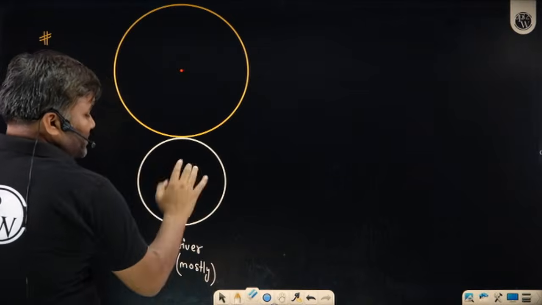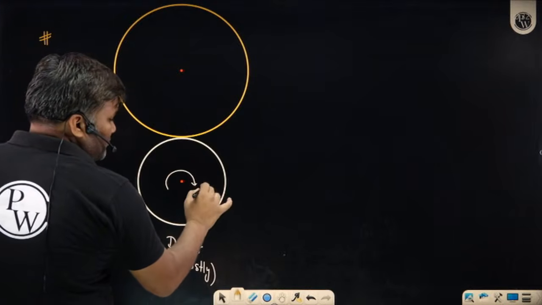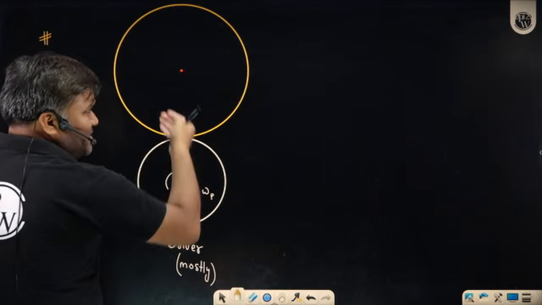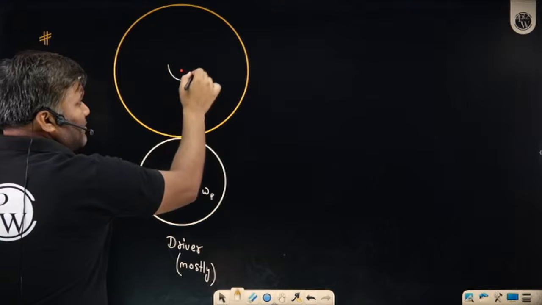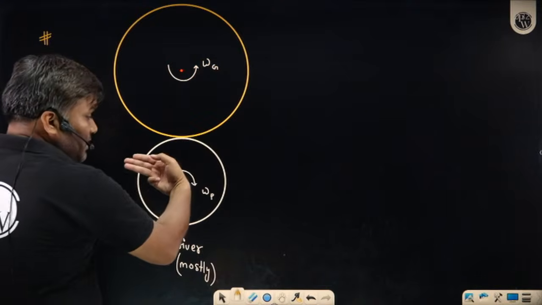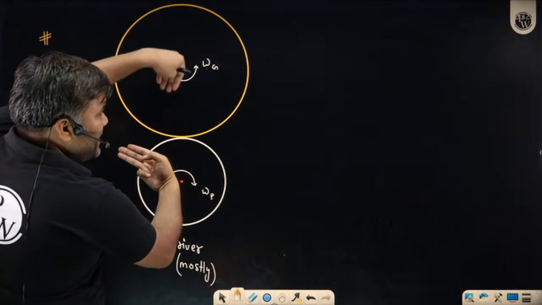Suppose this is the driver and it is rotating in the clockwise direction with some omega of the pinion. It will rotate the other body with a different speed, omega of the gear. This tooth is coming, and in the radial direction some tooth was waiting.